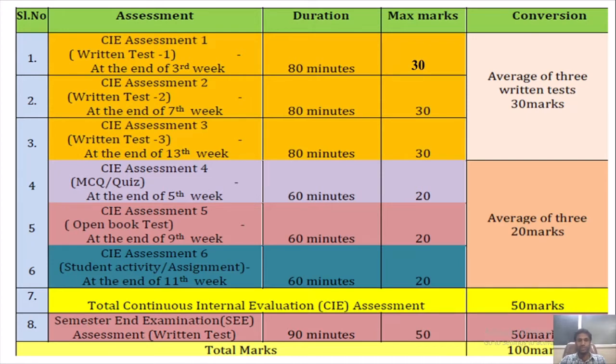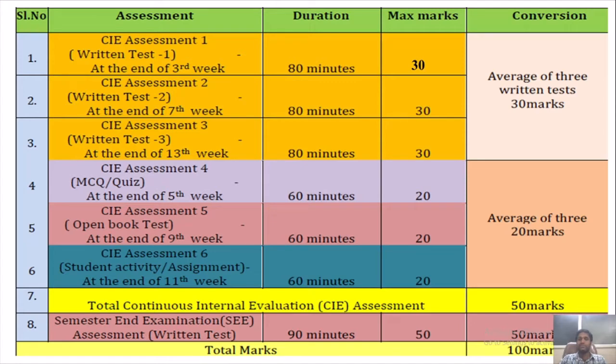CIE 1, that is continuous internal assessment number 1, will be conducted for 30 marks. The second test will be conducted for 30 marks, and the third test for 30 marks. Total 30 plus 30 plus 30 is 90 marks, 90 divided by 3.